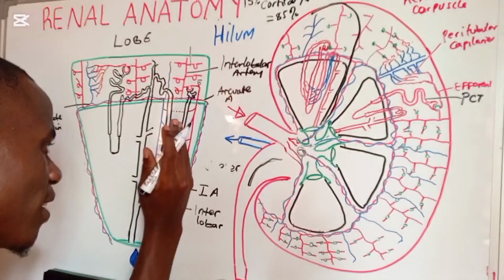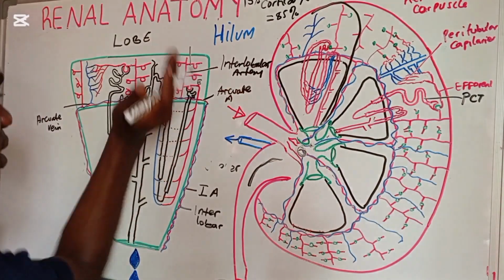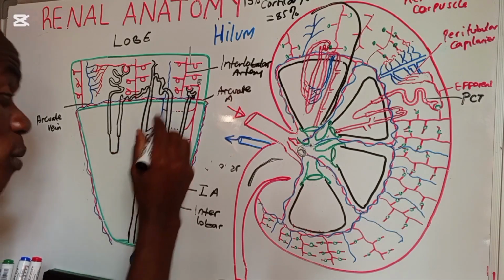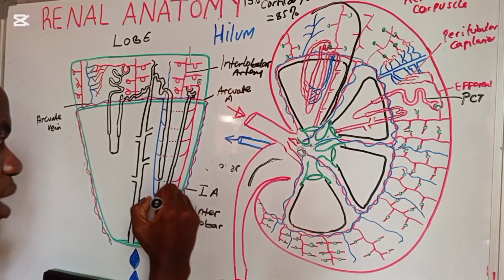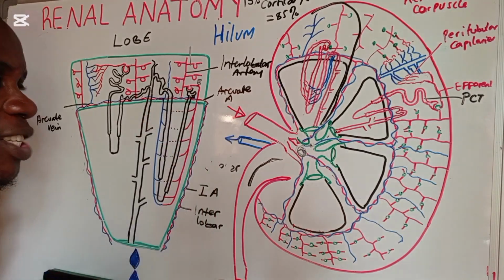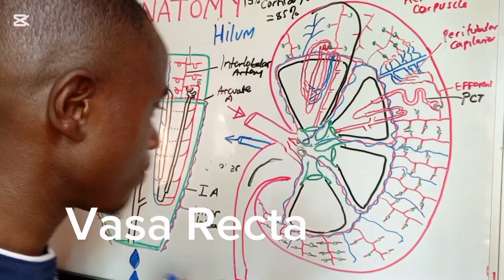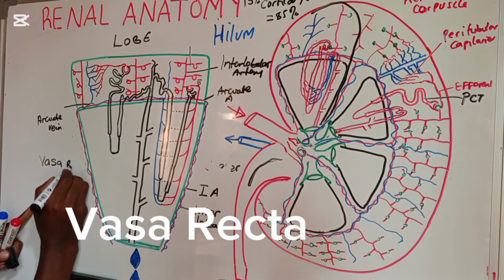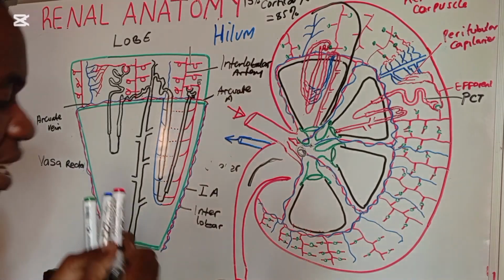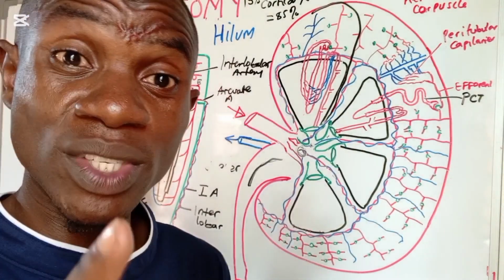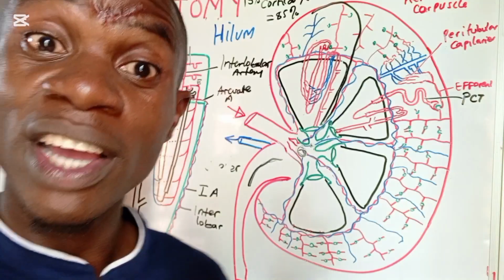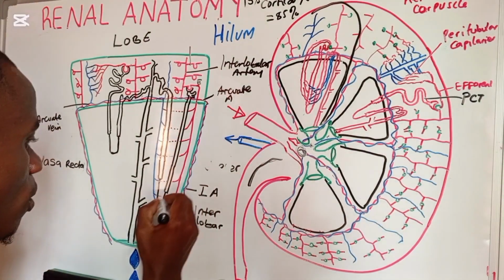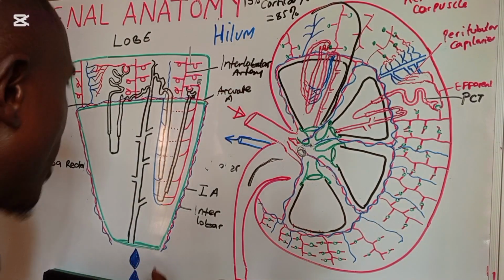So now, these different capillaries make a mesh which is wound on this tube-like structure, which we are calling the loop of Henry. So now, this network here is what we call the vasa recta. The vasa recta is super important. We shall see it in detail when we are talking about urine formation and concentration. Okay, so now this one here is what we call the vasa recta.